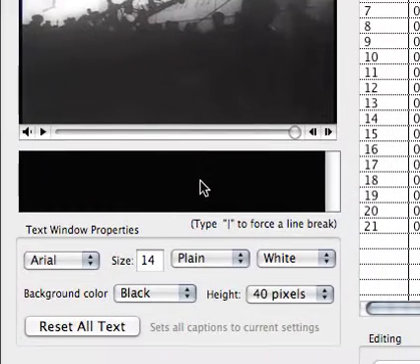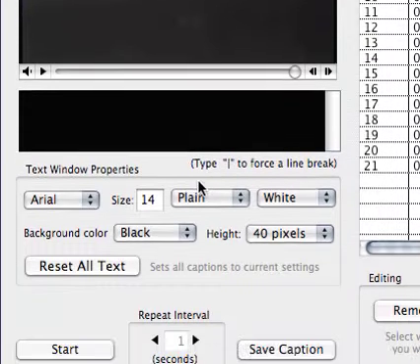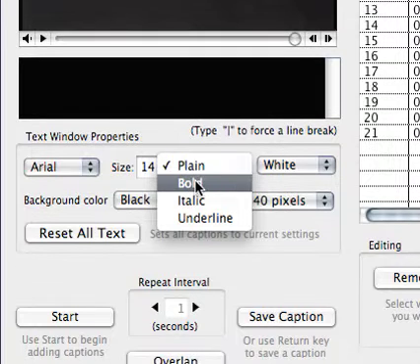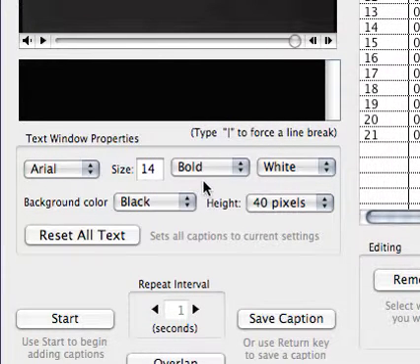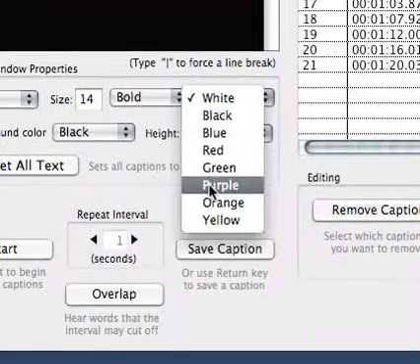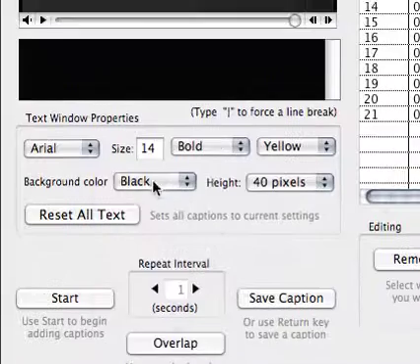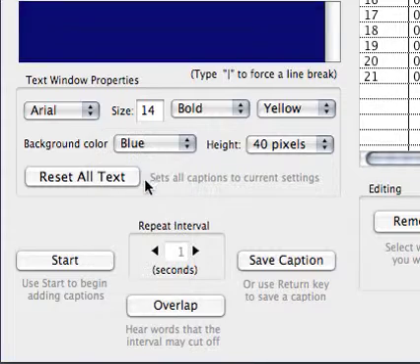Also, when I'm previewing, if I decide I don't like the text, the font or size, I can go ahead and reset it in the text window properties. Let's say I want yellow text and a blue background.